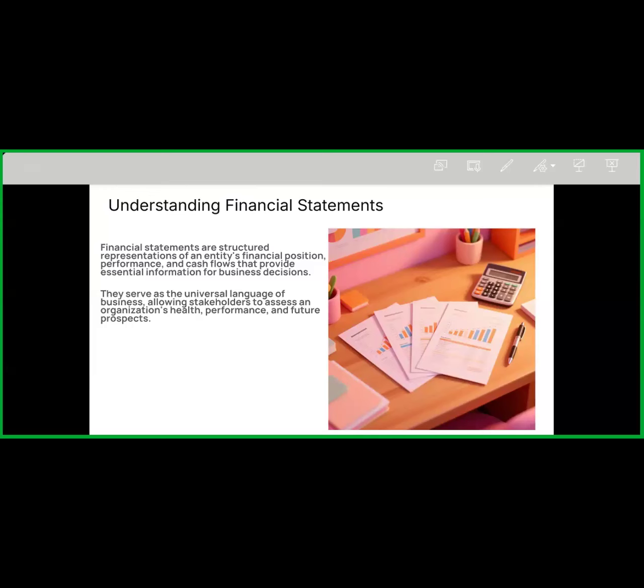On the basis of that trial balance, we make the different financial statements, that is the balance sheet. In the balance sheet we have all the assets on one side of the statement and all the liabilities on the other side. That shows me the exact financial position of any organization, whether the financial position of the organization is good or not. If the assets are greater than liabilities, then we know the financial position of the organization is good. If the liabilities are greater as compared to assets, then the financial position of the organization is not good.